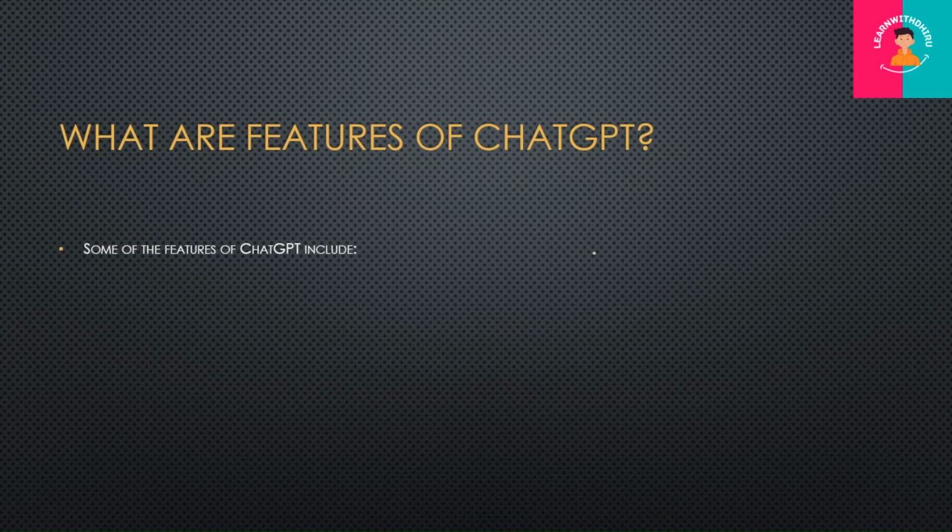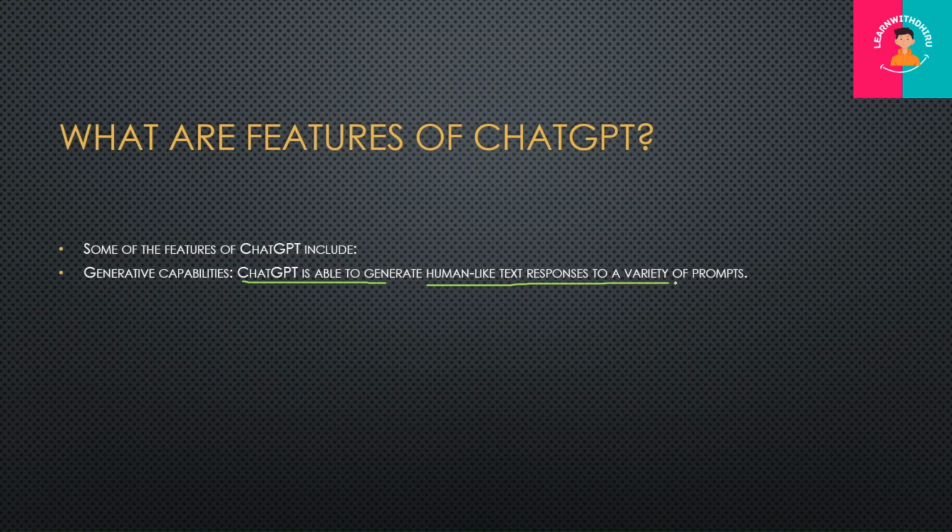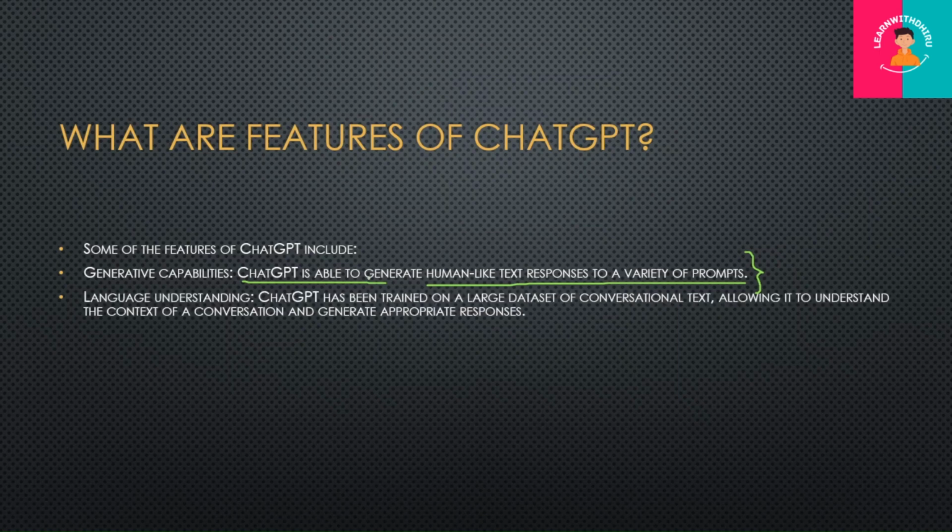What are the features of ChatGPT? Some features include generative capability. ChatGPT is able to generate human-like text responses to a variety of prompts. So if you ask who was the president of America or India in 1951, it will be able to answer in a single line. Language understanding: ChatGPT has been trained on a large data set of conversational text, allowing it to understand the context of conversation and generate appropriate responses.